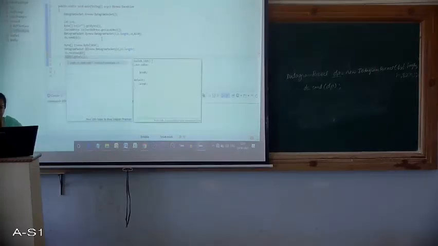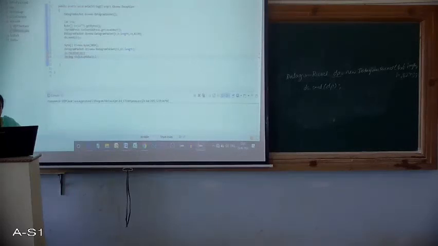For that I will take a string variable, String str equals new String, and the parameter passed here will be the bytes. So now we get it in the form of a string.